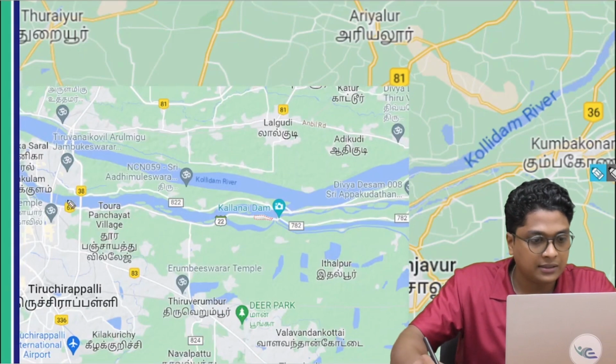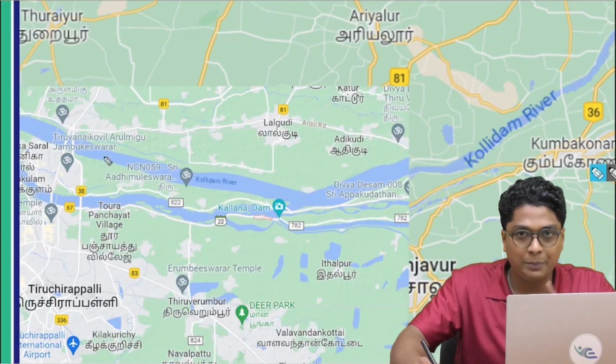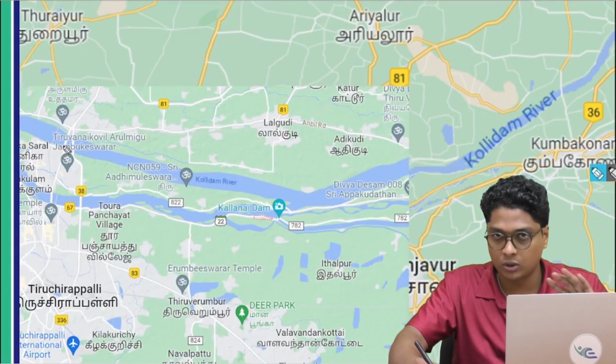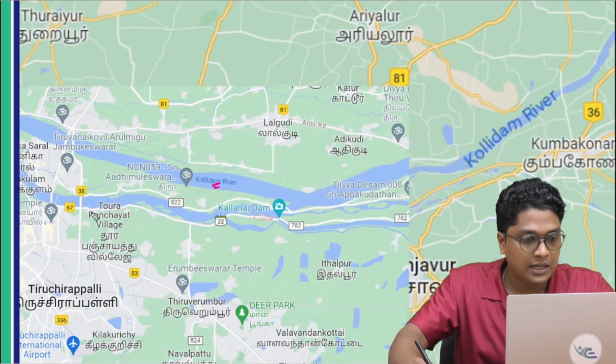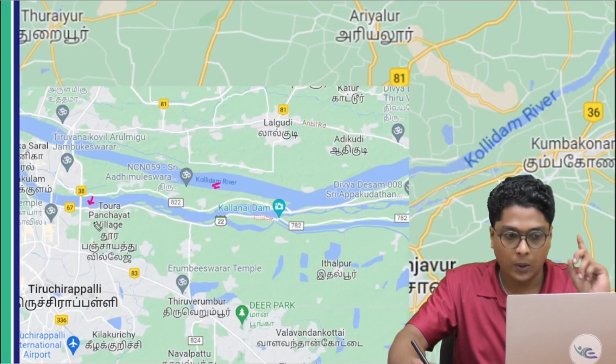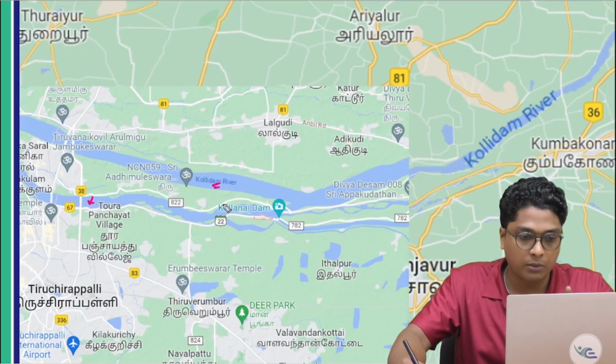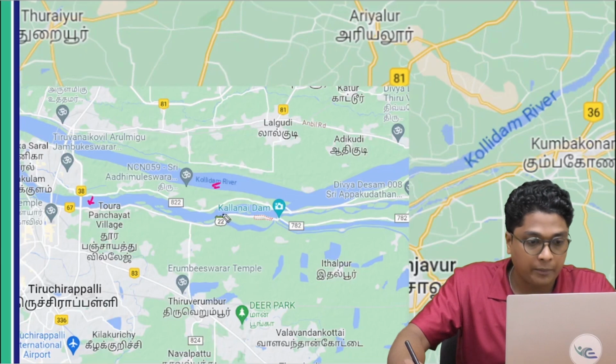So you can see here, this is the Srirangam island. In the beginning, the western side of the Srirangam island, it's split into the Kolli Dam river as well as the Kaveri river. Now another major dam which you need to remember is Kallanai Dam, right?